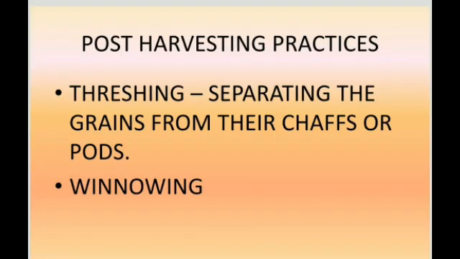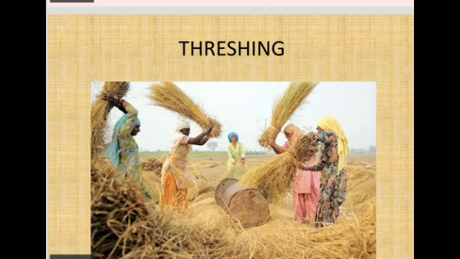Like pre-harvesting methods, some post-harvesting practices also are to be followed. That is threshing, and next one is winnowing. These two are the post-harvesting practices. This is manual threshing method. So manually we can remove the grains from its shafts or pods. So this is a manual threshing method.